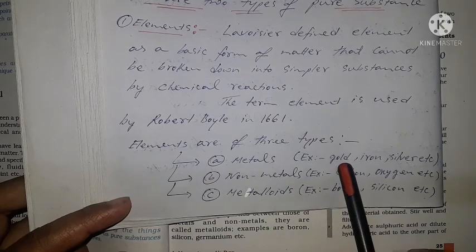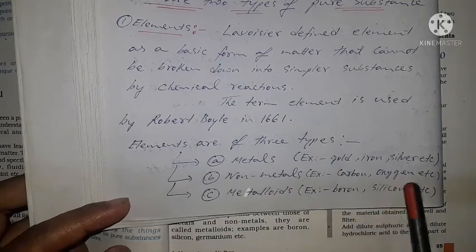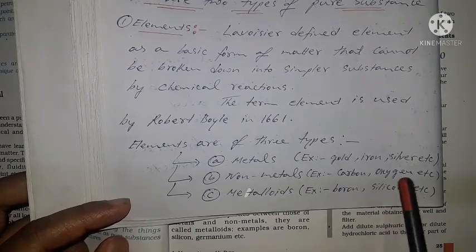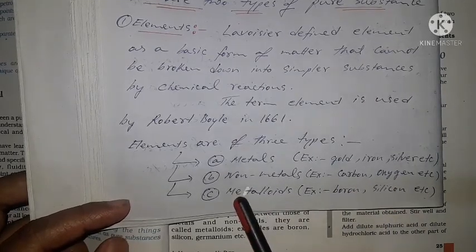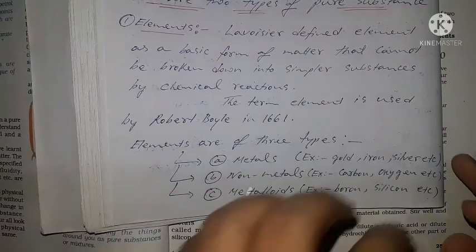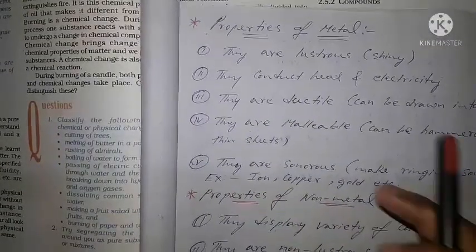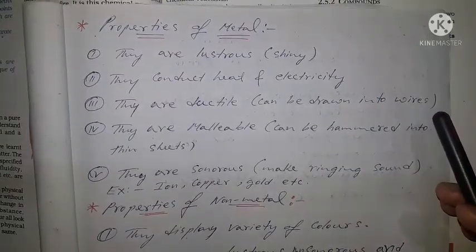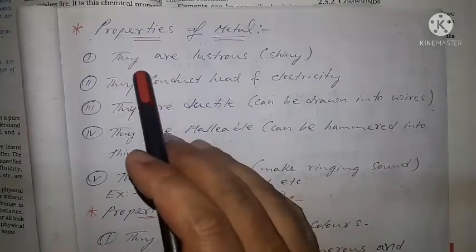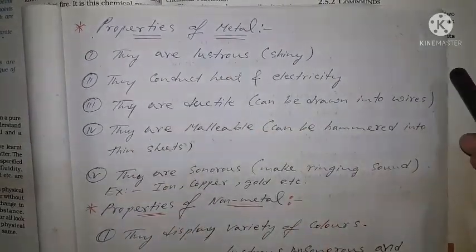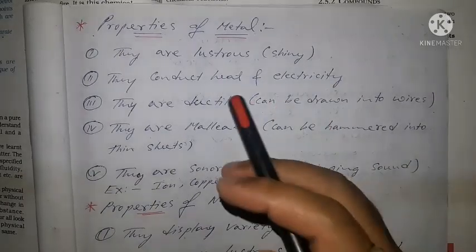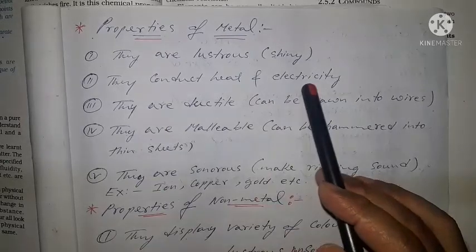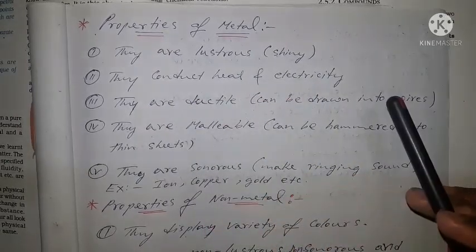Examples of some metals are gold, iron, silver, etc. Examples of some non-metals are carbon, oxygen, etc. And examples of some metalloids are boron, silicon, etc. Now, properties of metals. As we have already learned in the lower classes, metals are lustrous, that means they are shiny in nature. They are very good conductors of heat and electricity.